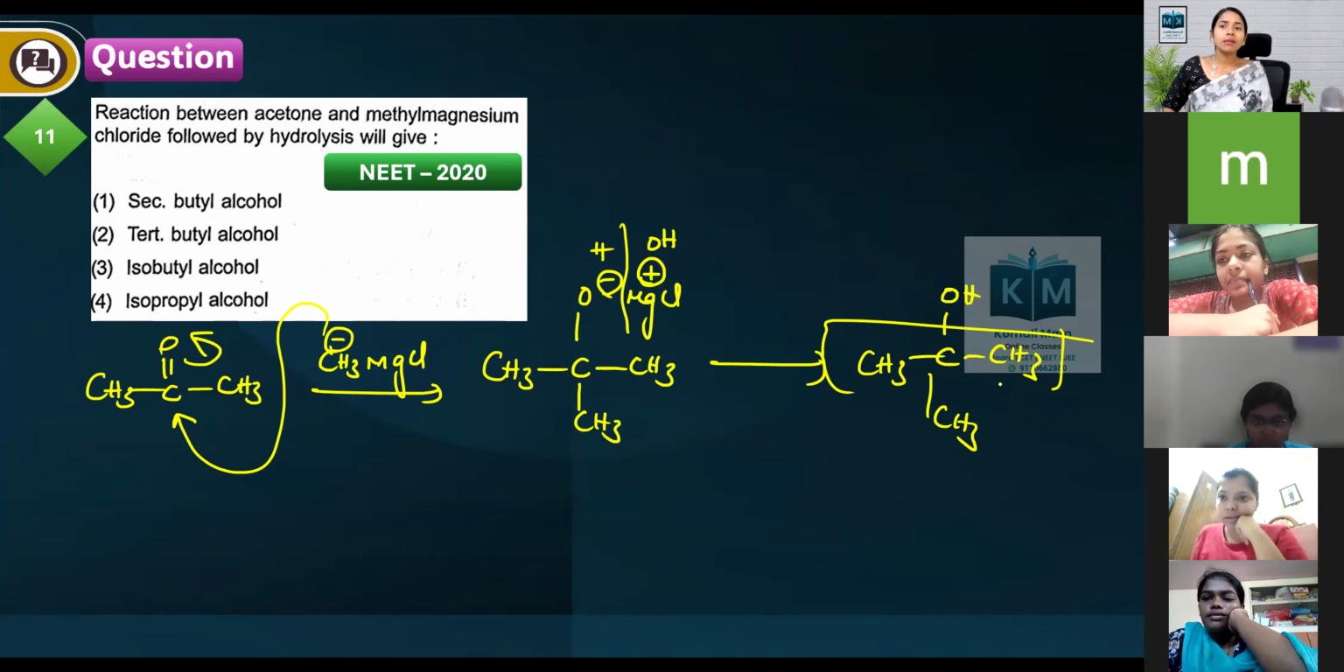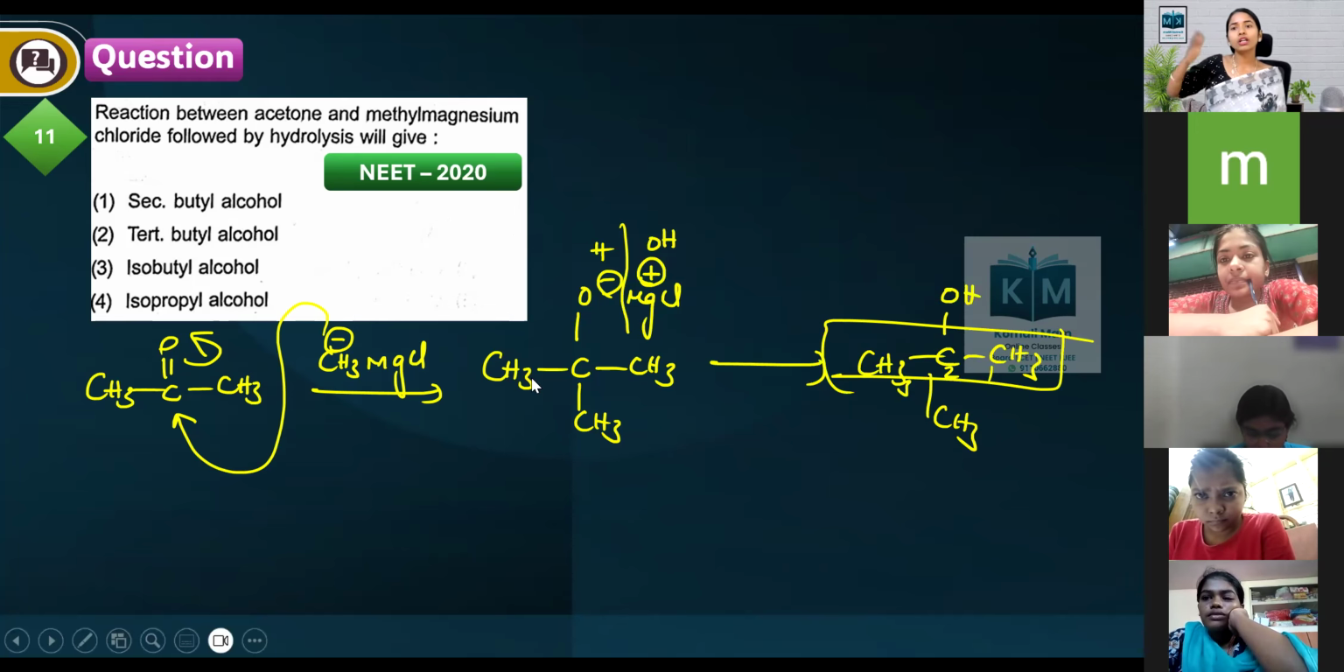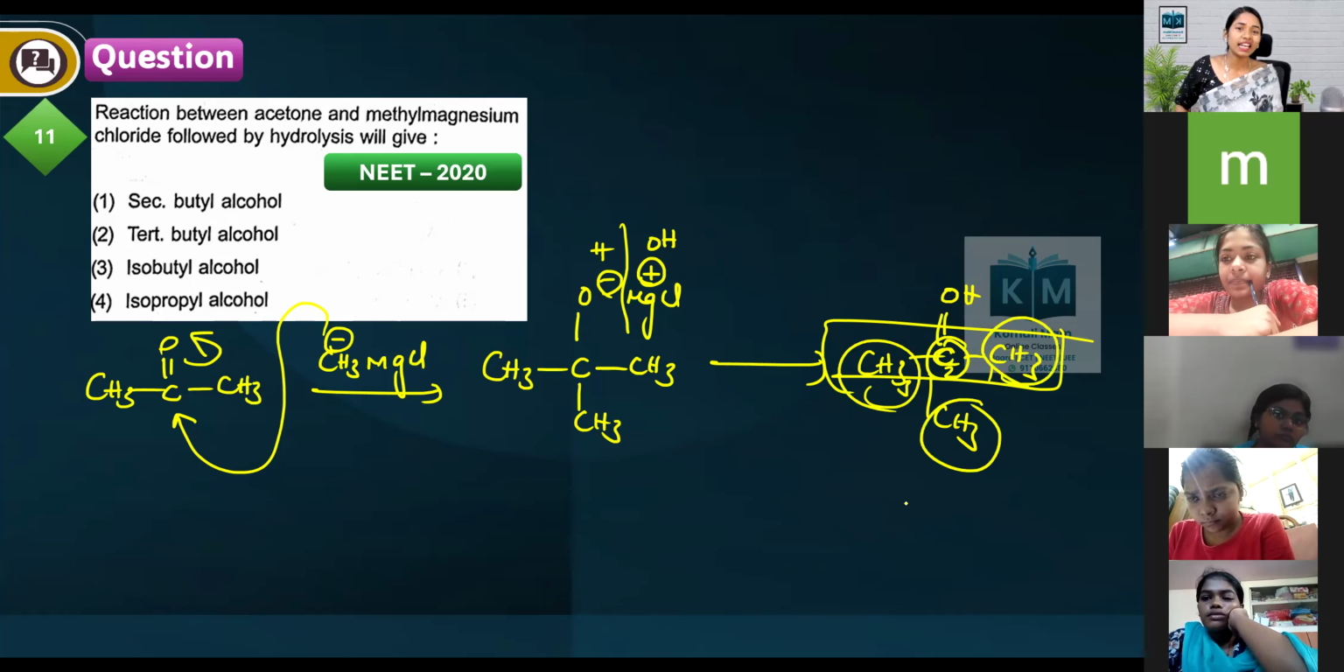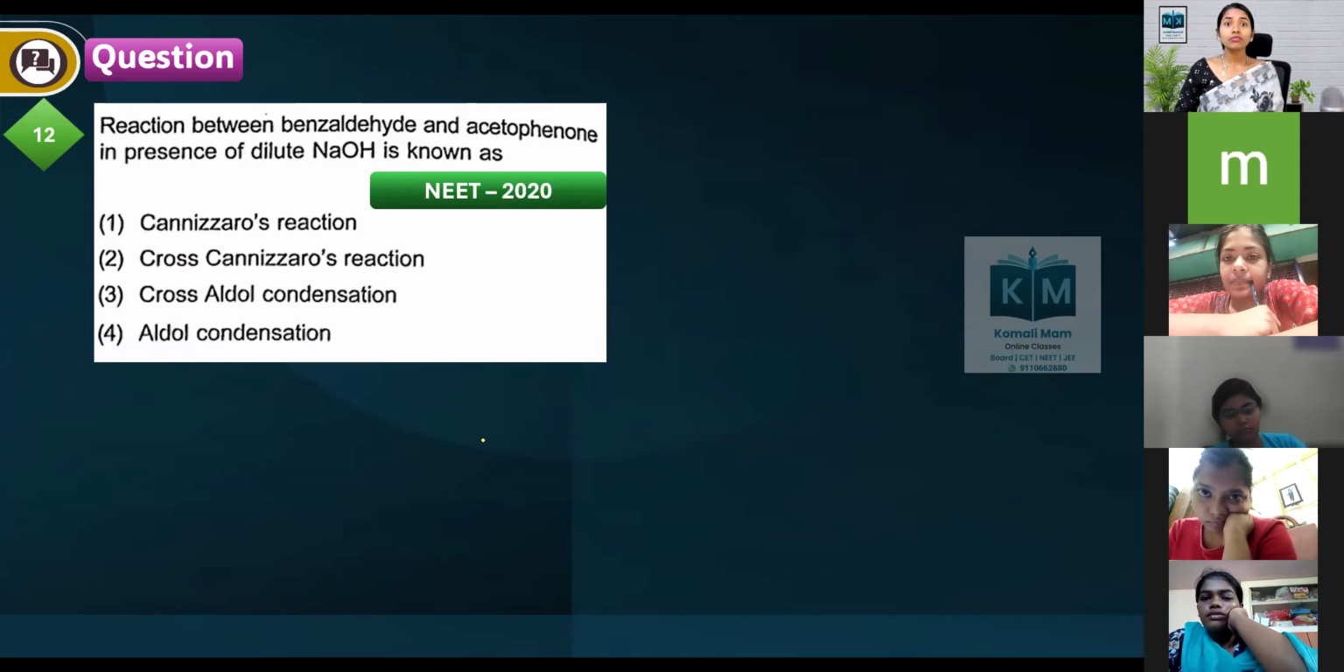What is the product name? Give the IUPAC name: 2-methylpropan-2-ol. They're asking secondary butyl alcohol, tertiary butyl. This OH is connected to a carbon that is connected to 3 other carbons. So it is tertiary and the group is a butyl group. So this is called what? Tertiary butyl alcohol. Option 2 is the correct answer.